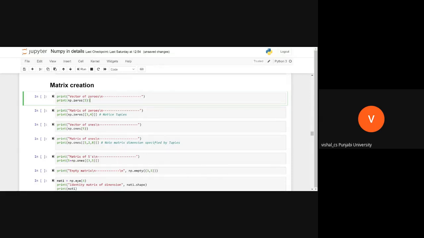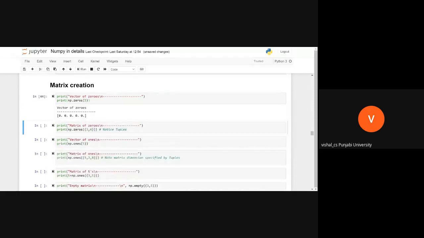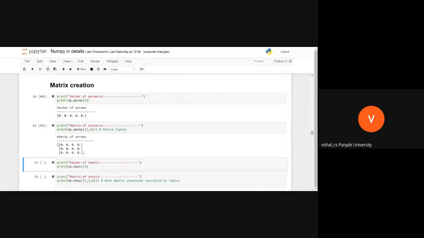We will write np.zeros. These are the dimensions, 3 cross 4. A 3 by 4 zero matrix will be created.